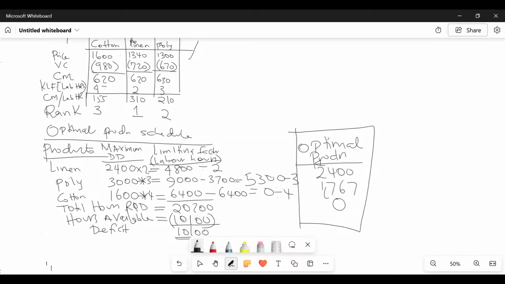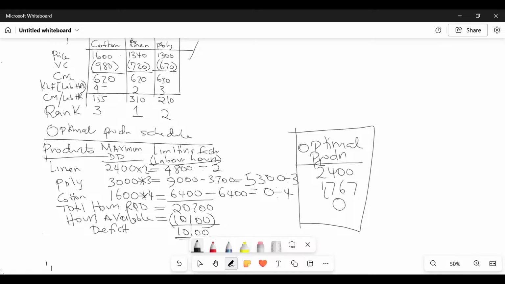So the recovery is normally done from the very last ranked product. The last ranked product in this case was able to give us how many hours here? It needs 6,400. We don't have that. So in this case, we were able to deduct the entire 6,400. But you see, once I deduct the entire 6,400, I haven't exhausted the deficit. The deficit is 10,100. So I took the 10,100 minus what I recovered from the last ranked product. I got 3,700. So I'm doing the recovery upwards. So this 3,700, I came and recovered from 9,000, which gave me how many hours here?